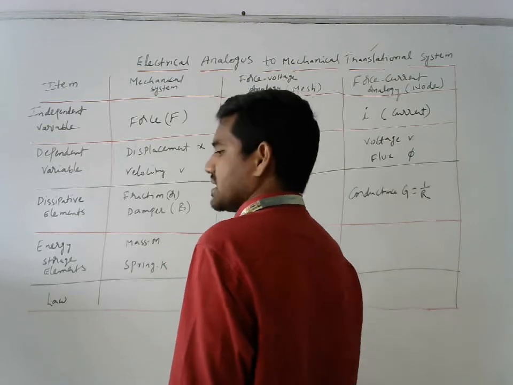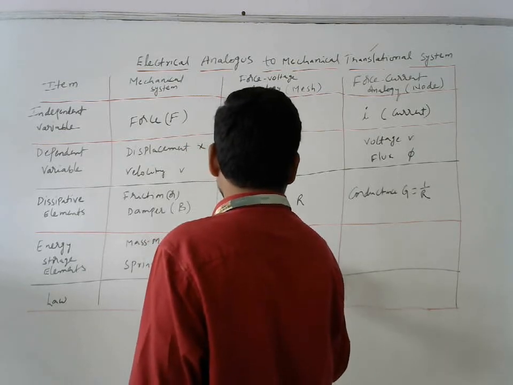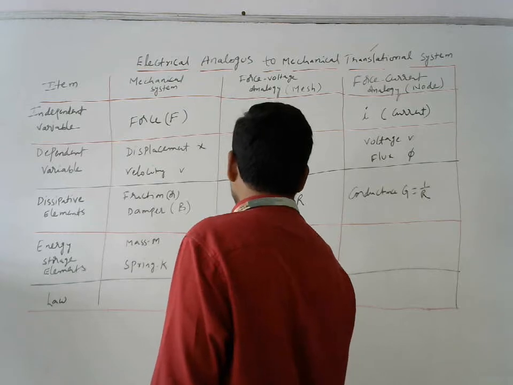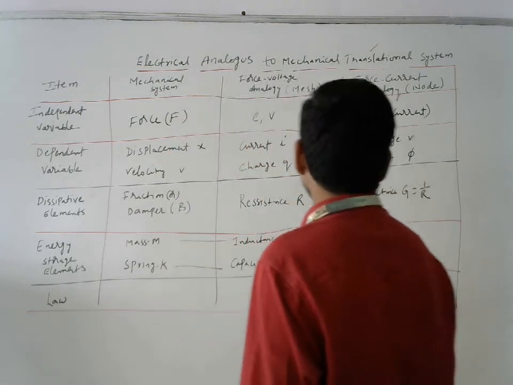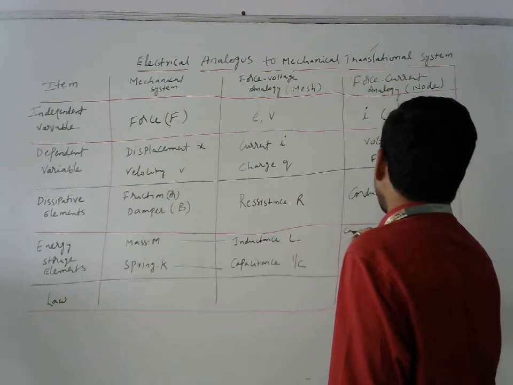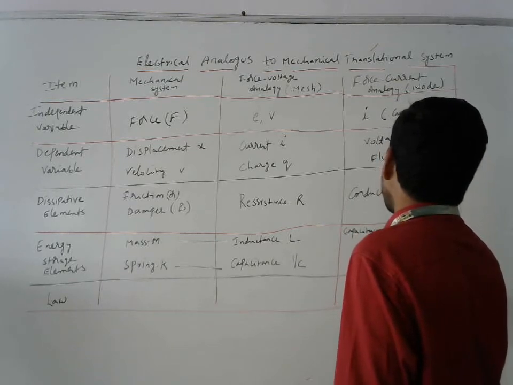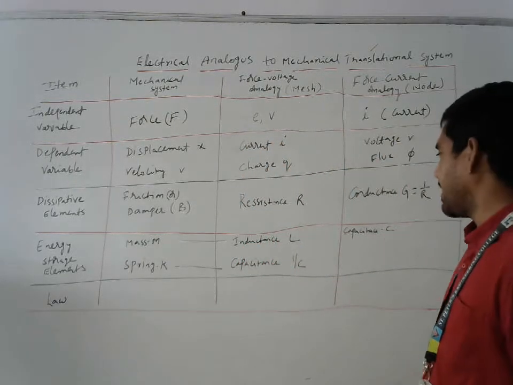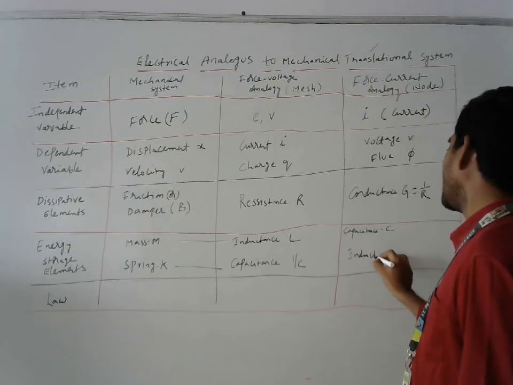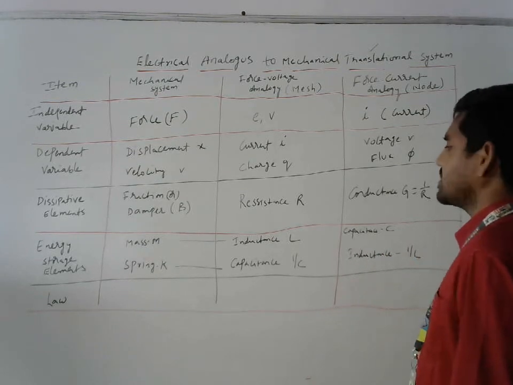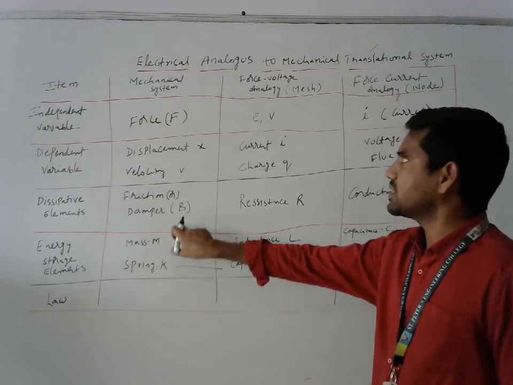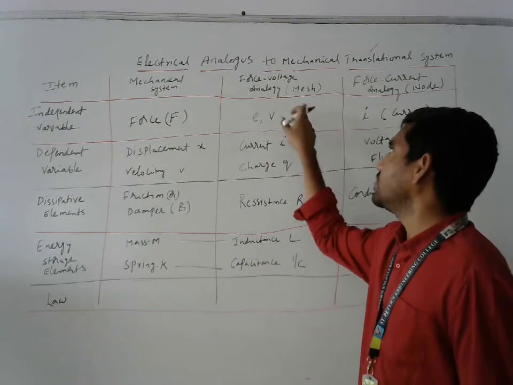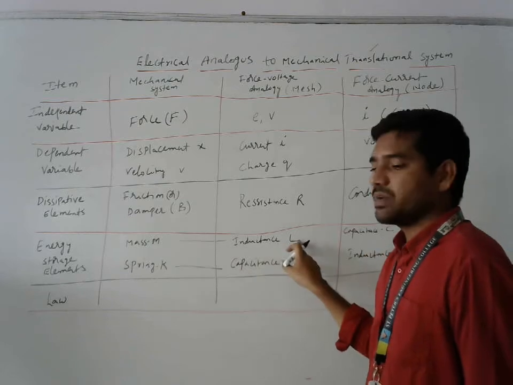Whenever we have M, you need to replace it with L. Whenever you find spring K, you have to replace it with 1 by C. Similarly, capacitance C corresponds to the next value, 1 by L, inductance. What is an analogous? Very simple. In the mechanical system, if you find M, and you are asked for the force voltage analogy, in the place of M you need to replace L.